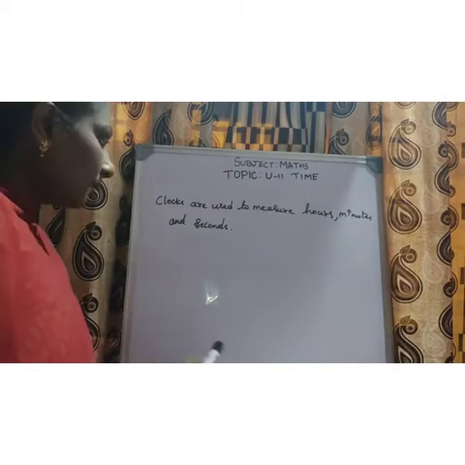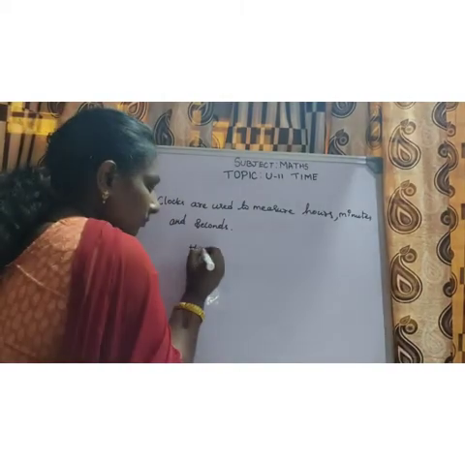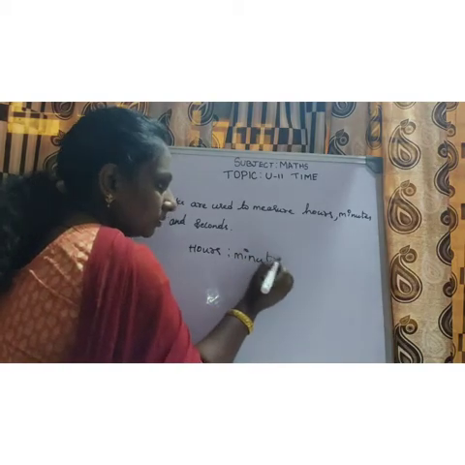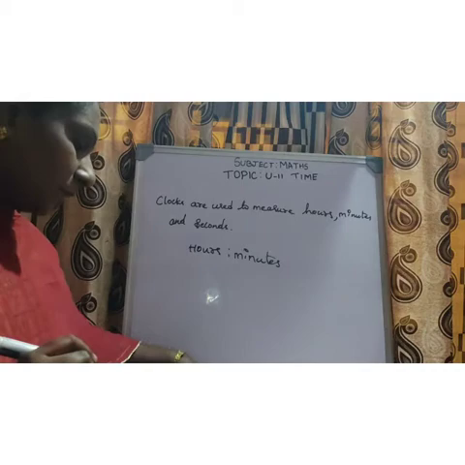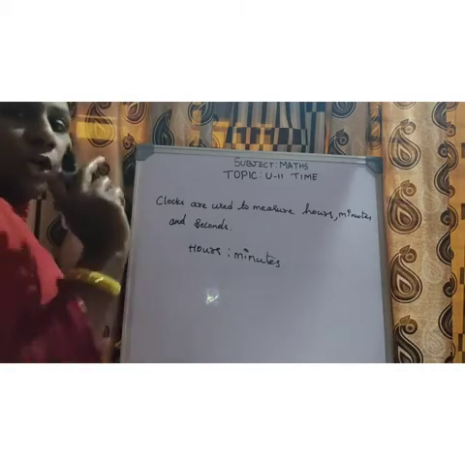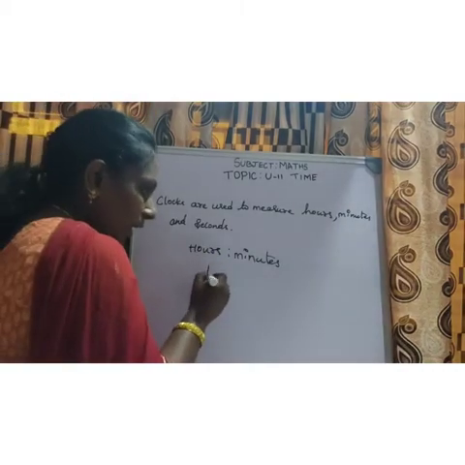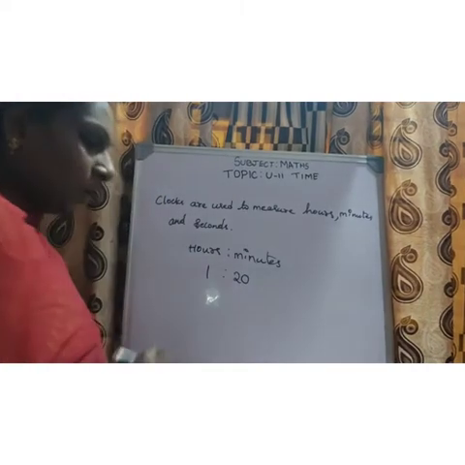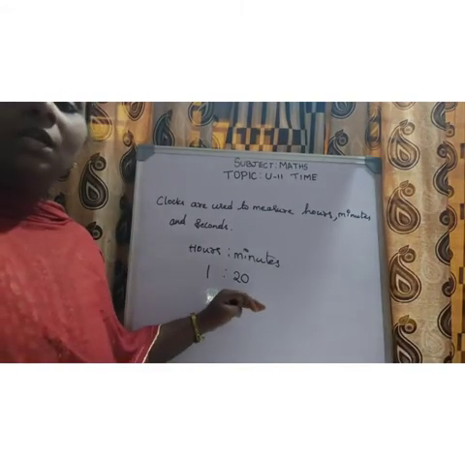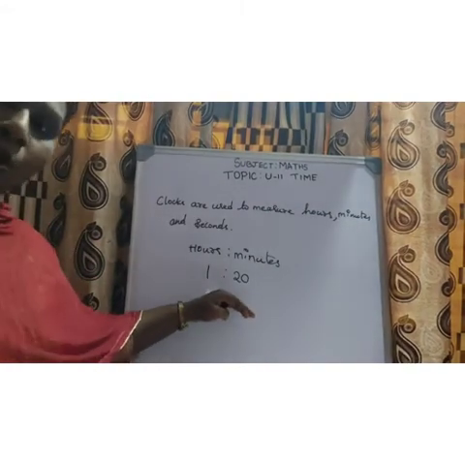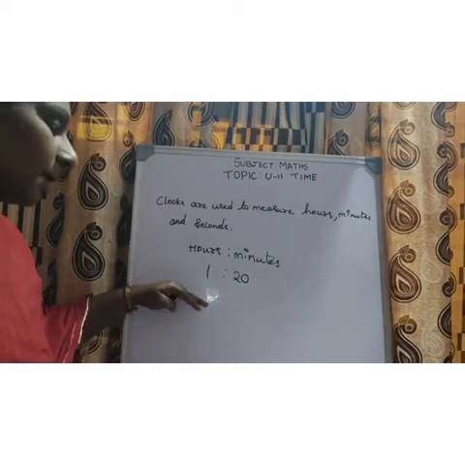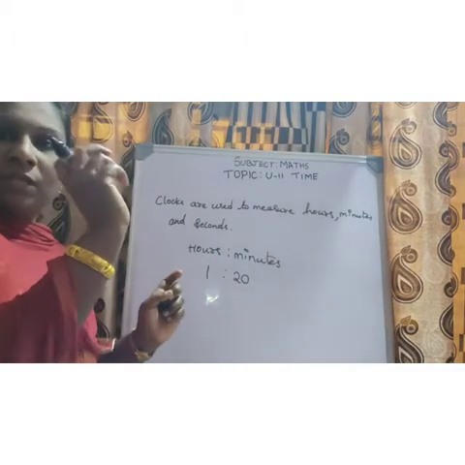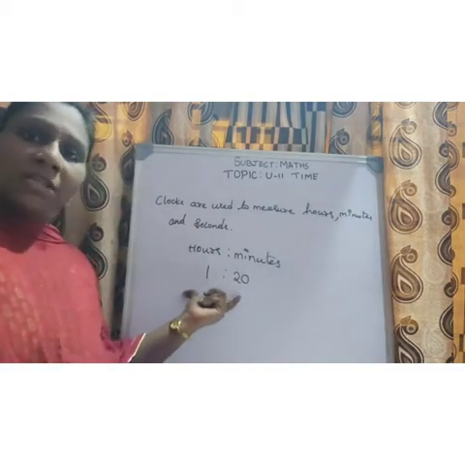First is hours, then a dot, then minutes. Suppose the time now is 1 o'clock 20 minutes. So it will show 1 in the hours place, then a dot and 20 minutes. This is how it shows in a digital clock. You can see it at the railway station also, where the time displayed is in digits only.